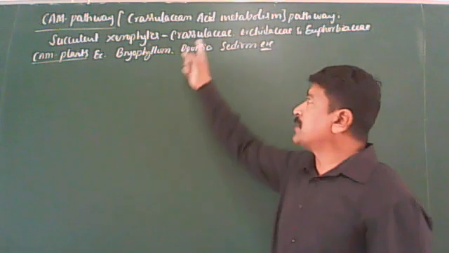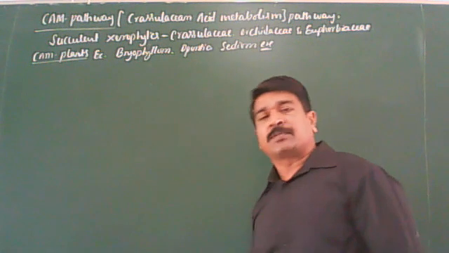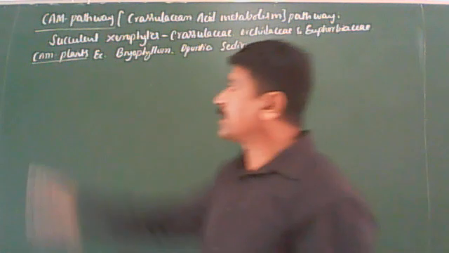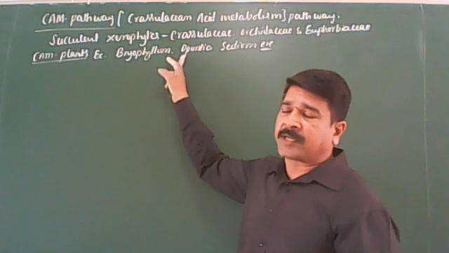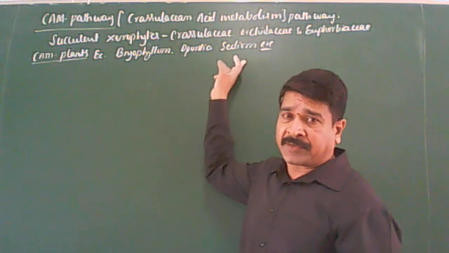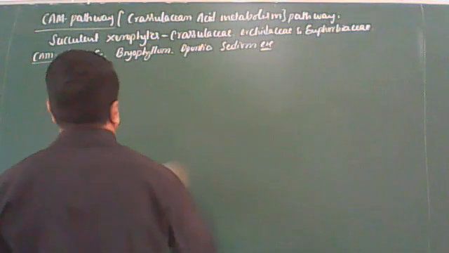Belonging to the families like Crassulaceae, Orchidaceae, Euphorbiaceae. Those plants which exhibit the CAM pathway are called CAM plants. Example, Bryophyllum, Opuntia, which is a type of cactus, Sedum, etc. Clear? Okay.